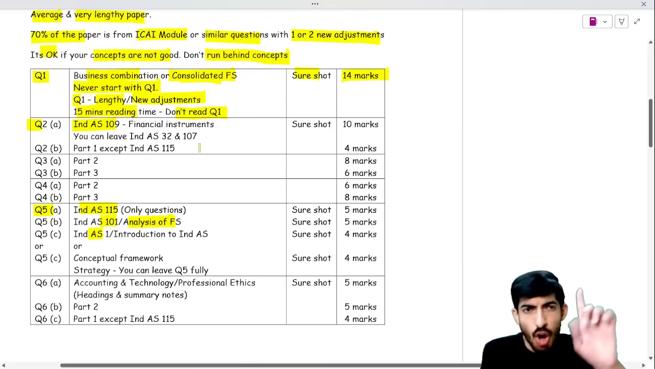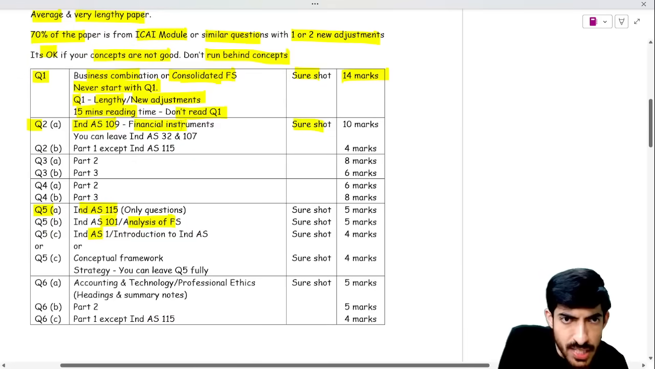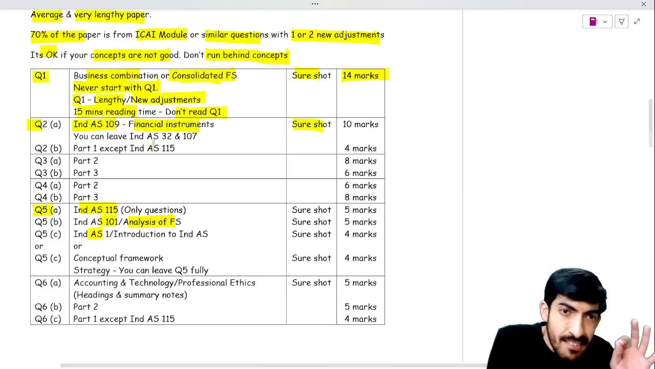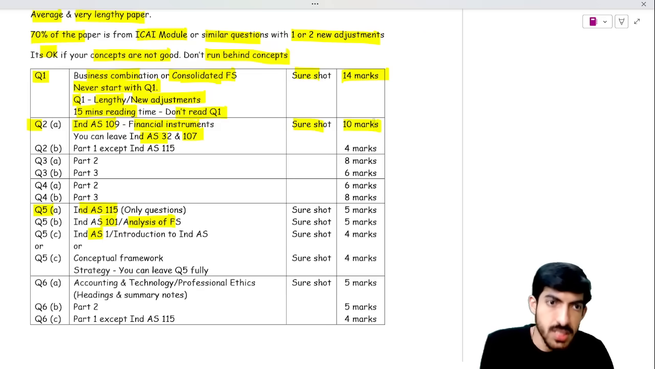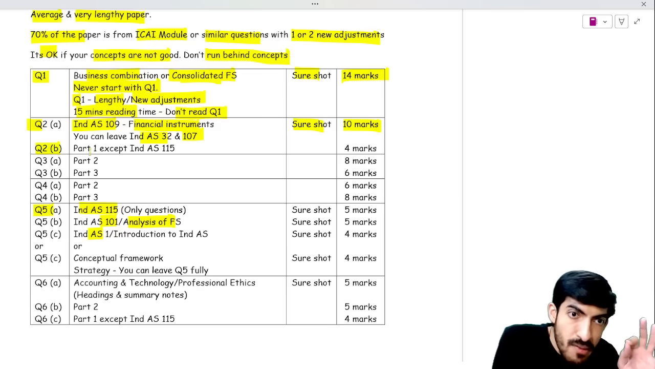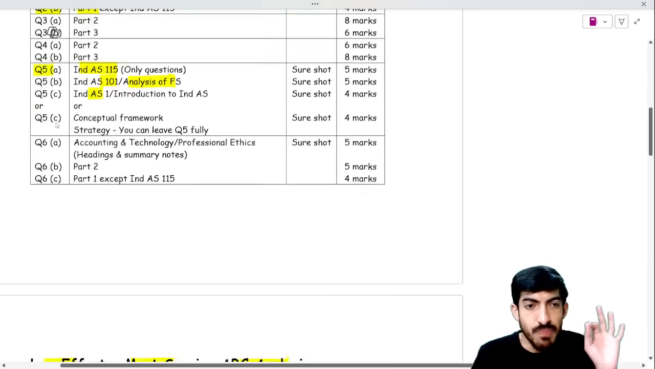Question 2A, short: Ind AS 109 financial instruments. You can leave Ind AS 32 and Ind AS 107, right? It is also of 10 marks. Sir, question 2B will be from Part 1. Sir, what is Part 1?